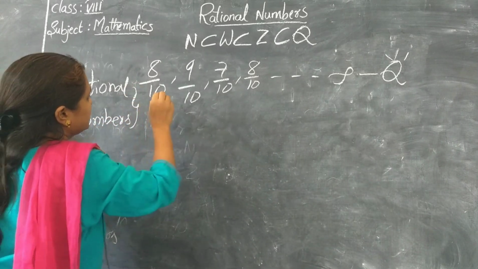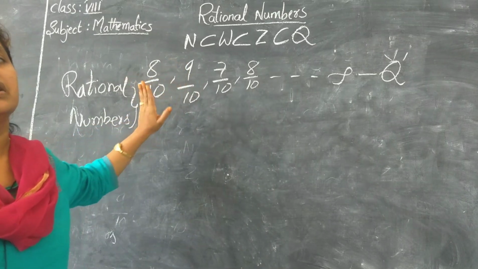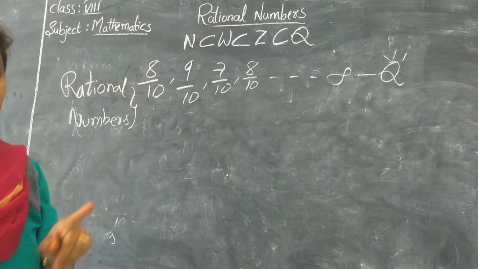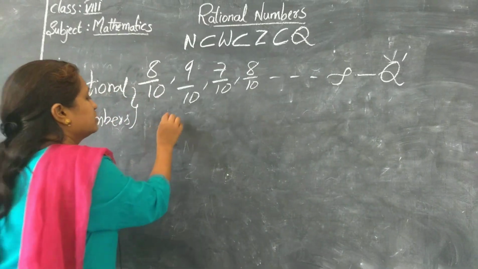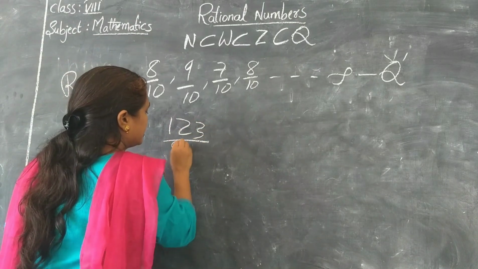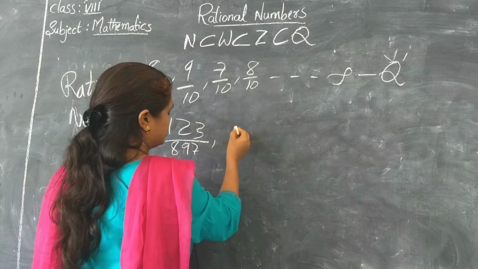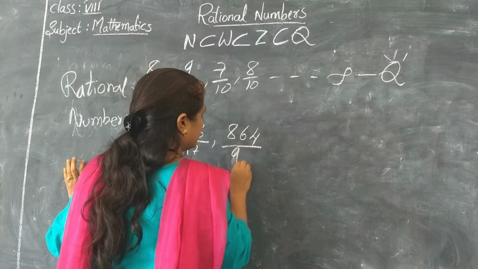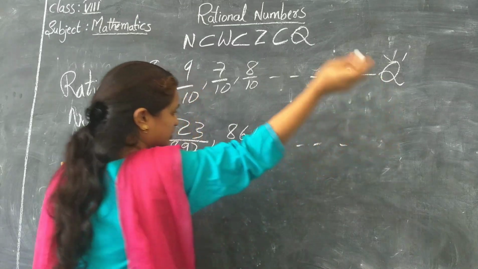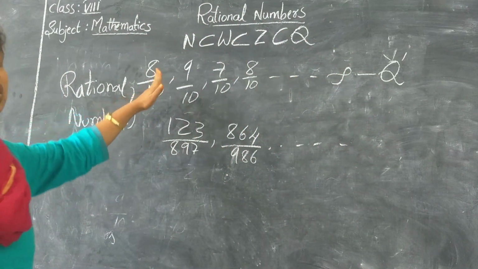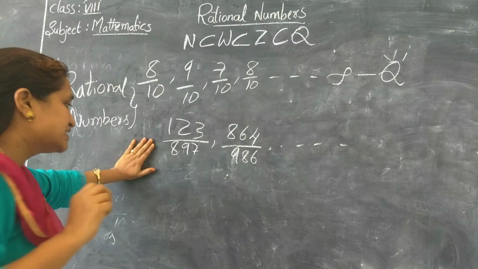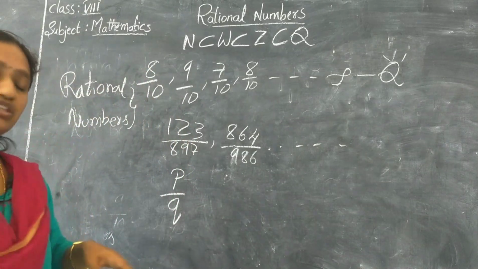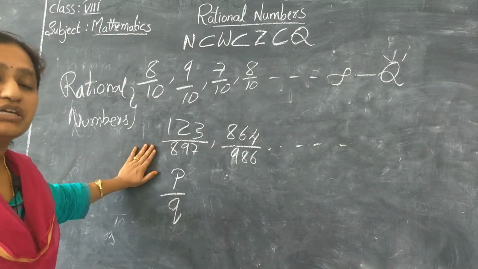So which form are these numbers in? These numbers are in a standard form called P by Q. Not only these, you can take 1, 2, 3 by 8, 9, 7 and 8, 6, 4 by 1, 9, 8, 6 and so on. These are also in the standard form of P by Q.